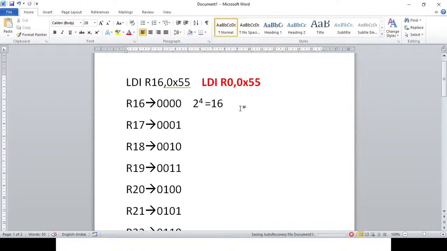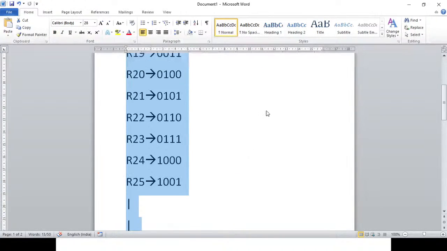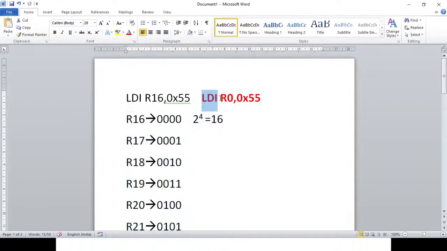But in the AVR microcontroller, we have 32 registers. So we have to decide which registers we want to work with for the LDI instruction. So the AVR architecture designer has decided that let us use R16 to R31 with the LDI instruction. If you write LDI R0, something, then that will be an invalid instruction. You will not be able to write R0 to R15 here. You have to write from R16 to R31. Why? Because we have only 4 bits to represent the register. We do not have 5 bits.